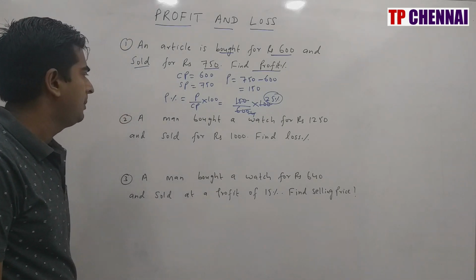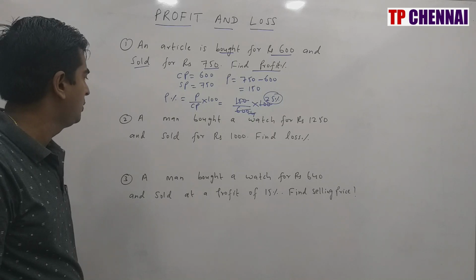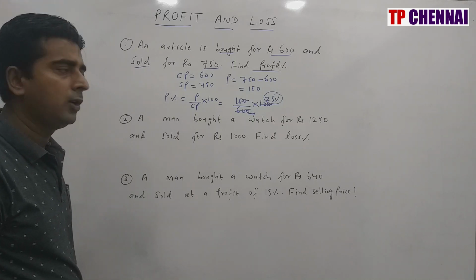Second one, a man bought a watch for rupees 1250 and sold it for rupees 1000. Find the loss percentage.